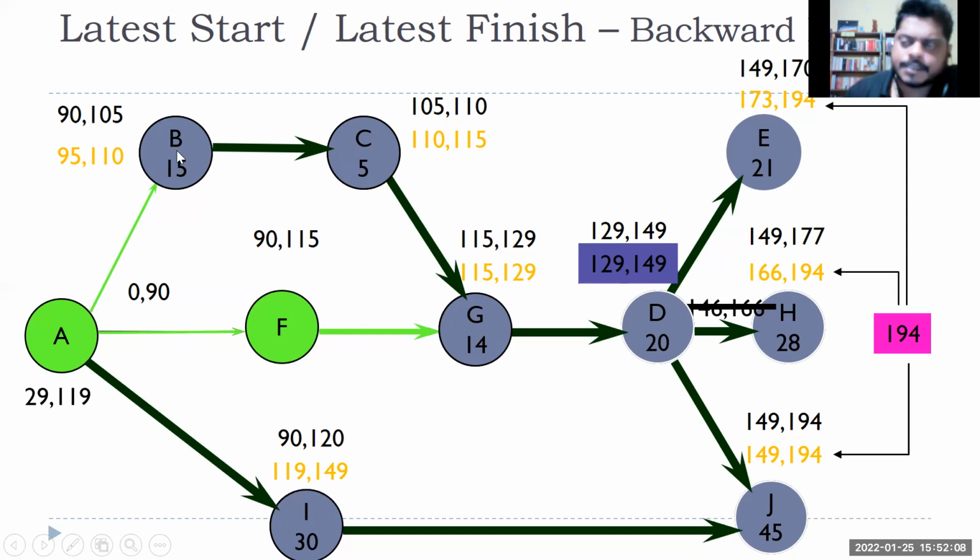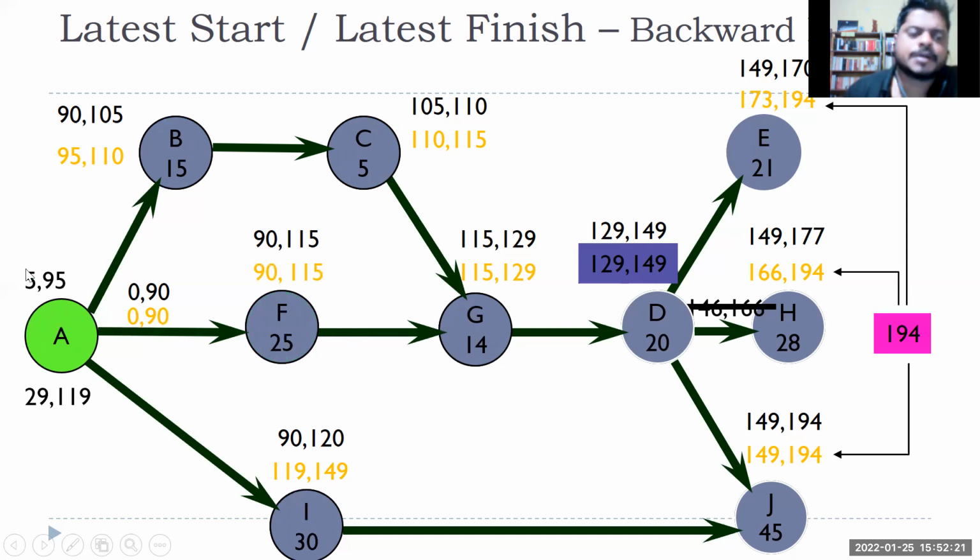So if I take these activities and try to find out the late start and late finish, what will happen? 95 is the late start, and 5. So if I'm calculating by activity B, my late start and late finish for activity A will become 5 days and 95 days. If I'm calculating by activity I, my late start and late finish for activity A will become 29 and 119 days.